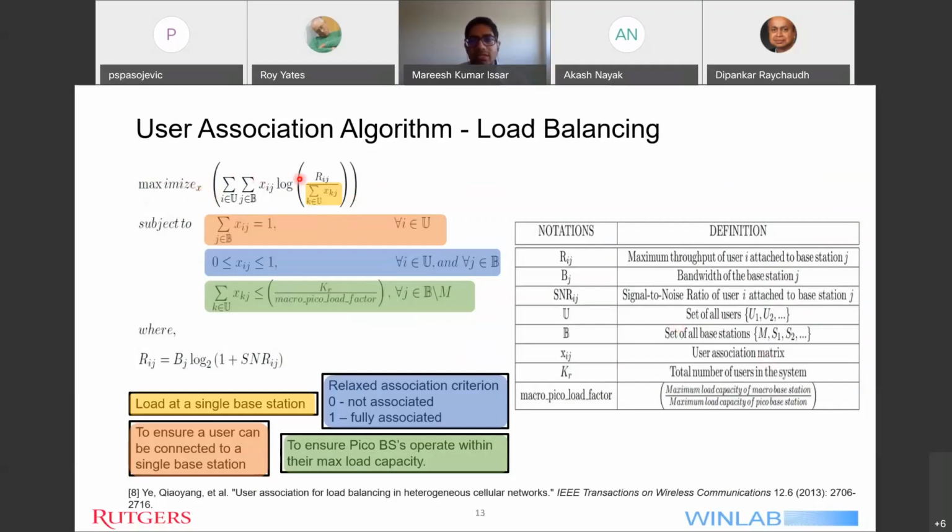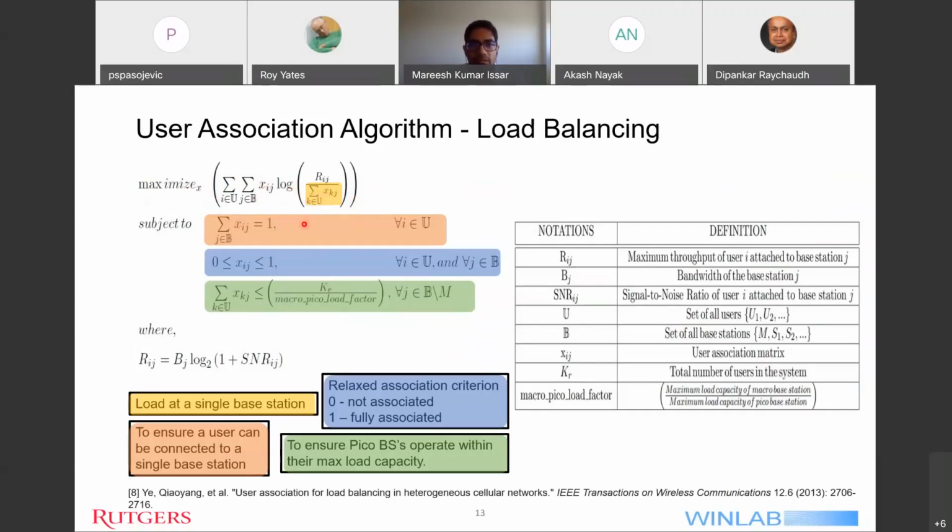We are trying to maximize the throughput product with the association matrix. But here we are not just maximizing the sum of the throughput, we are maximizing the sum of the log of the throughput. This log operator has a characteristic of load balancing, and this helps us in distributing the load somewhat equally amongst the base stations.